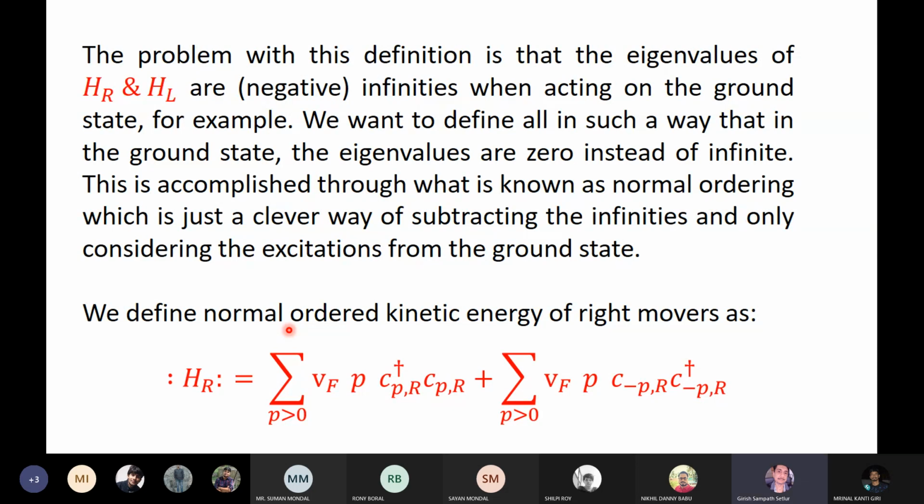Can you tell me why that is 0? This HR normal ordered acting on the ground state. Can you mentally do that calculation and convince yourself that normal ordered HR acting on the ground state is 0?